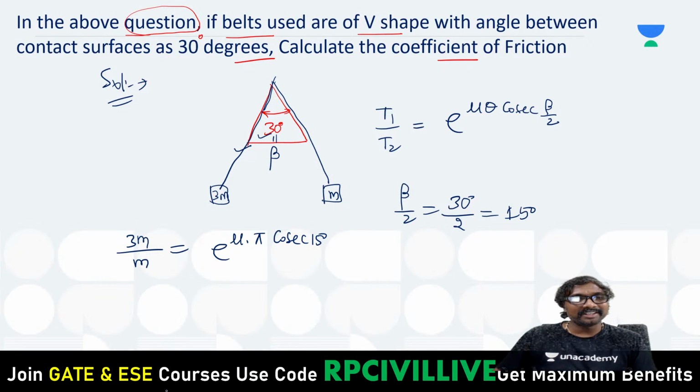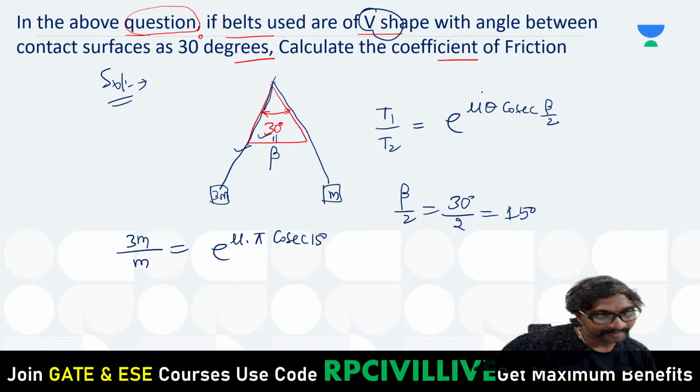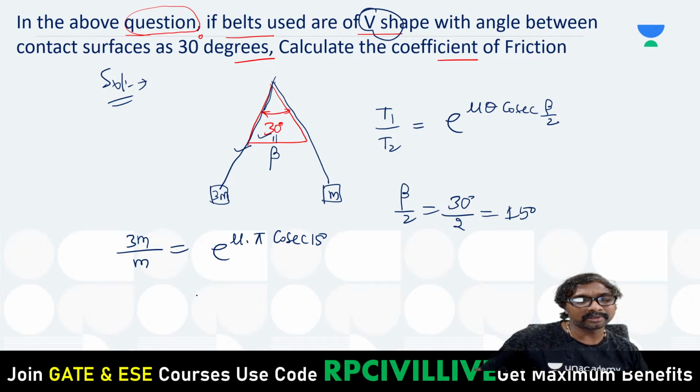Is that clear, everyone now? This is how you have to get it. If only the belts used are of V shape with angle beta, then you have to go for this one. We can do it in that also. But this one, okay? Right.